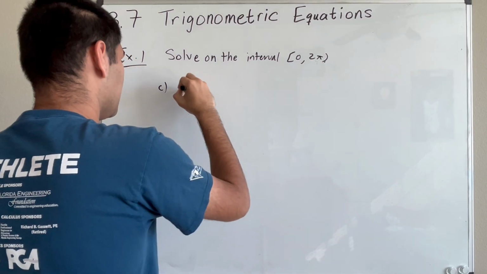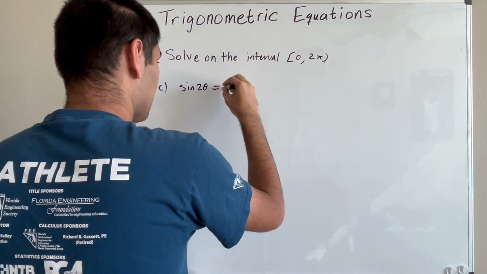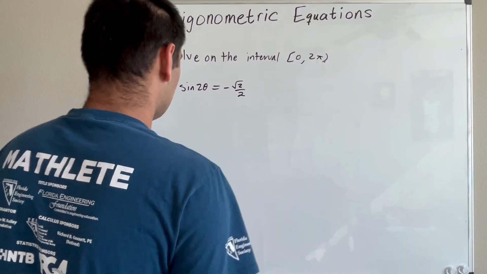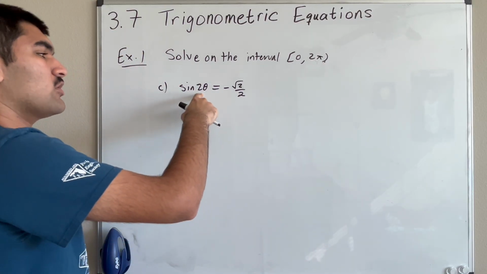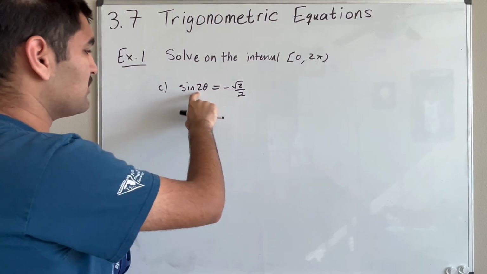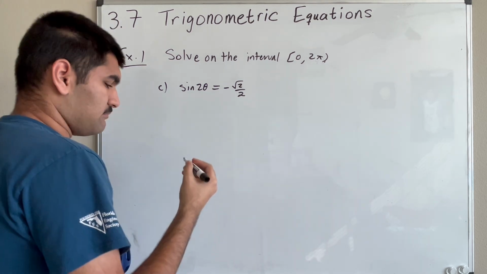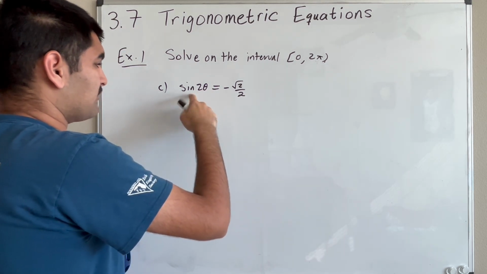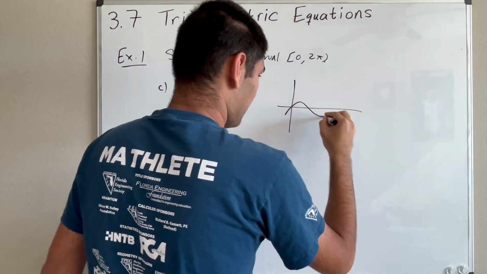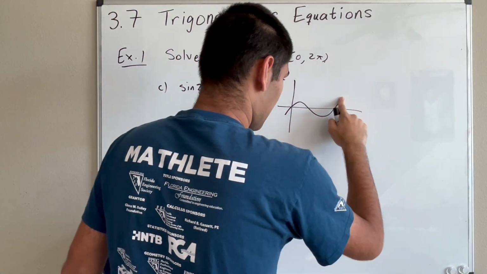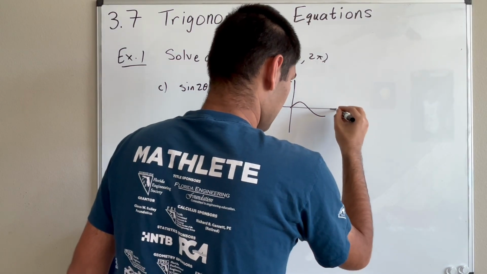So now suppose we have sine of 2 theta is equal to negative root 2 over 2. All right. So now notice something that's a little bit different right here, right? Because now the argument, the value is 2 theta instead of just theta. So this is going to change our approach a little bit, just because 2 theta is a transformation to the sine graph, right? So if we were to graph sine of 2 theta, one period would be from there to there.